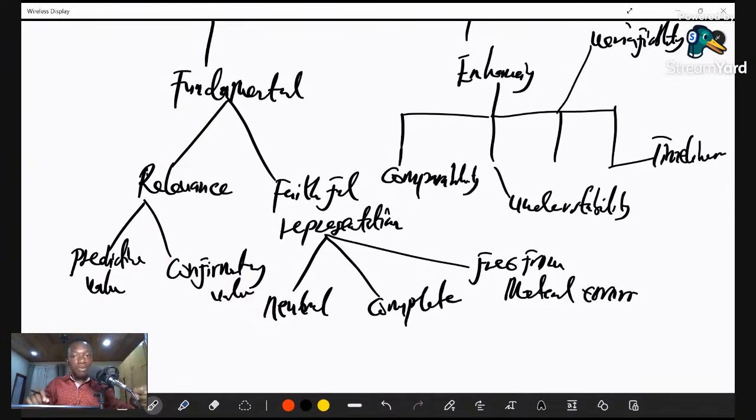User of what? The financial information. If it is not material, it doesn't have the ability to influence the decision that will be made by the user of the financial information. So that is the faithful representation aspect. It should be neutral, complete, and free from material error. And the relevance: you have predictive value and confirmatory value. But relevance should be capable of making a difference in a decision being made by these users.